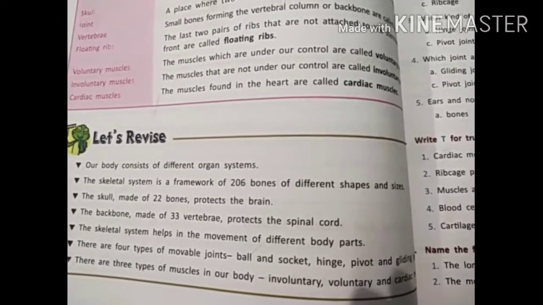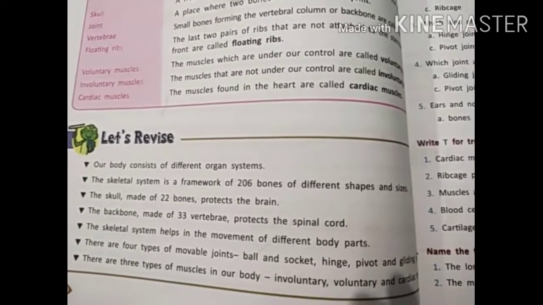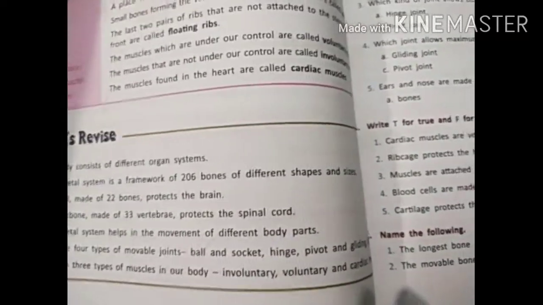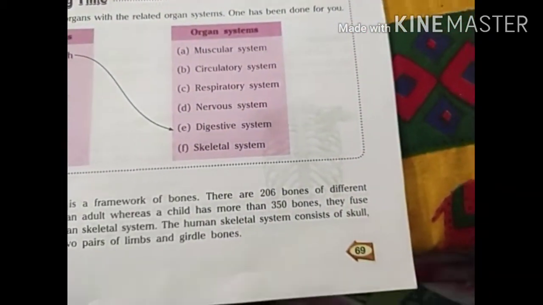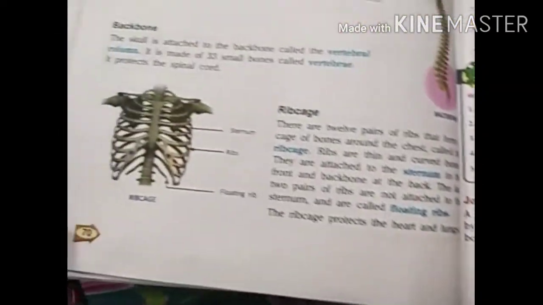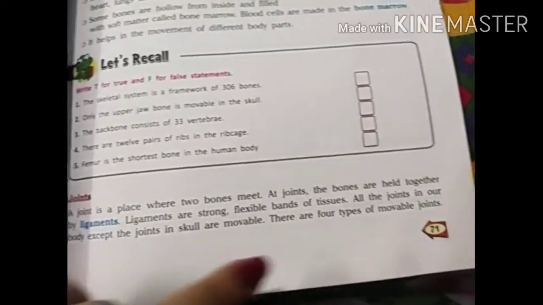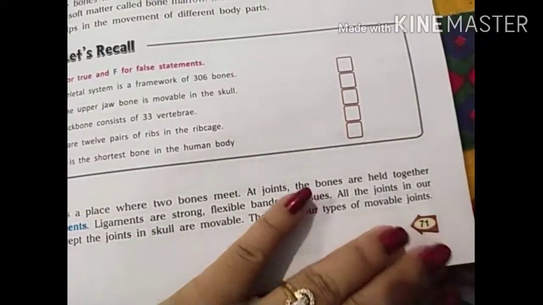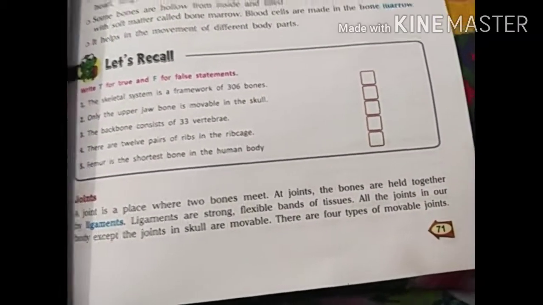So please read the chapter. This is your homework for today. Please read the chapter thoroughly. Read the chapter from page number 69, page number 70, page number 71 and page number 72. These are the pages which you have to read.